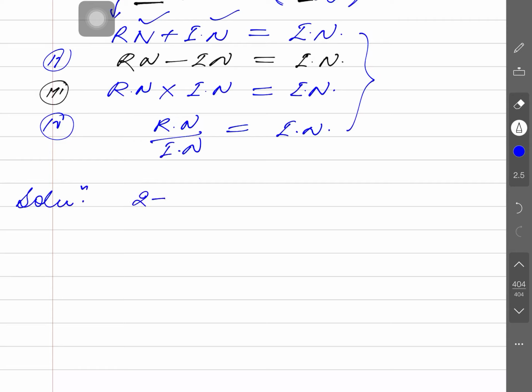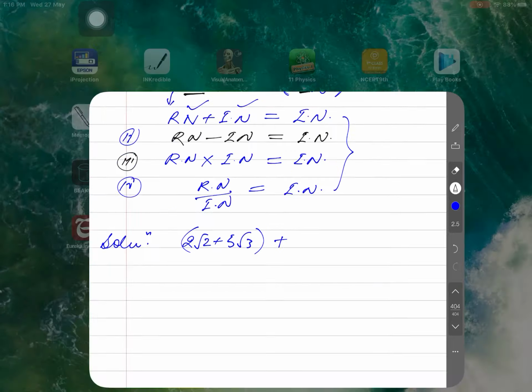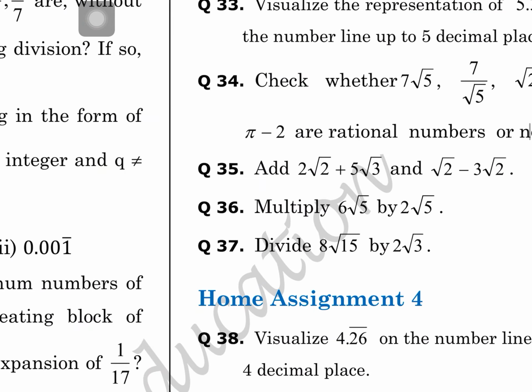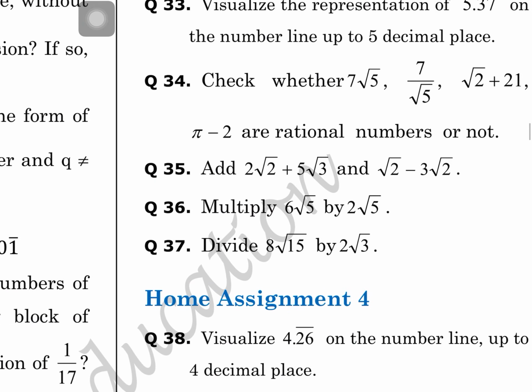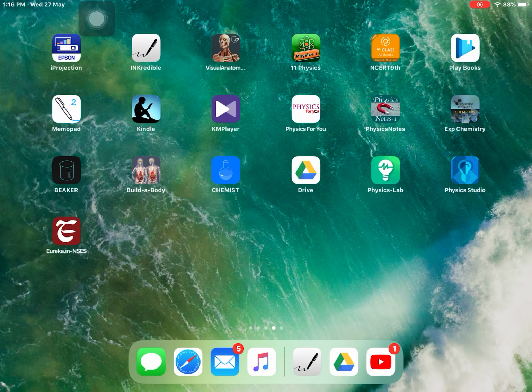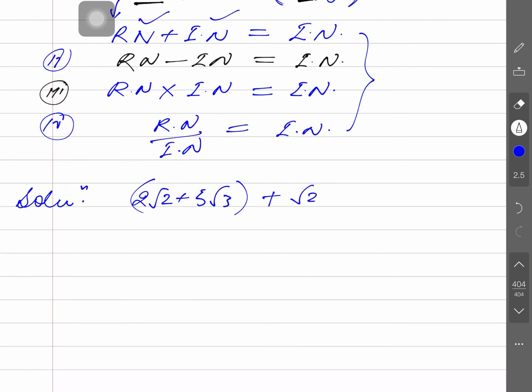2 root 2 and 5 root 3: this is one number, and plus what is the next number here? The second is root 2 minus 3 root 2. I think this is not correctly written here; there could be a printing mistake.